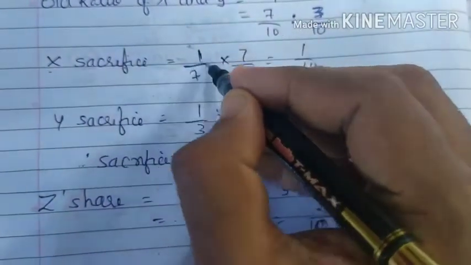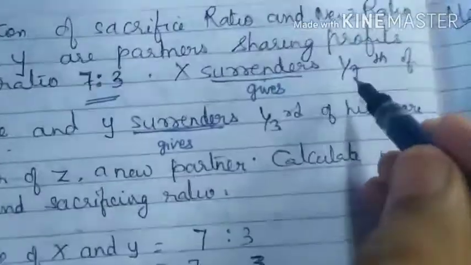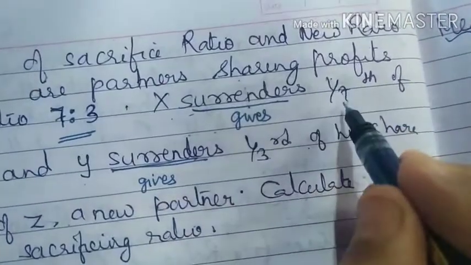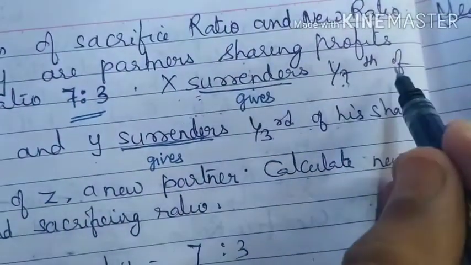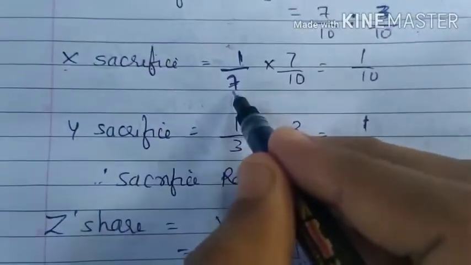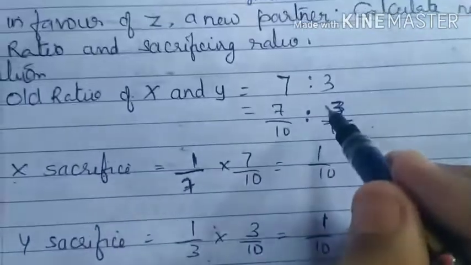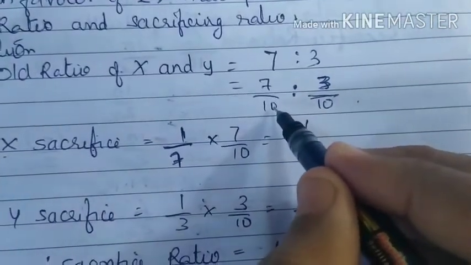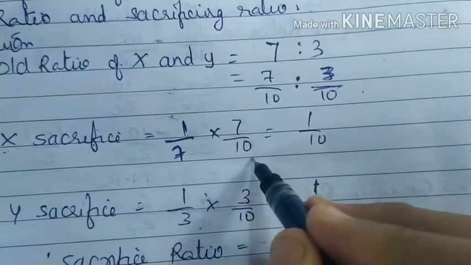Here I have written 1 upon 7. X is surrendering 1/7 of his share. So we write here 1 upon 7 multiplied by the old ratio, 7 upon 10. So you will get 1 upon 7 into 7 upon 10.